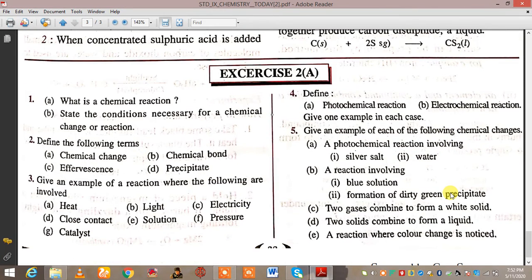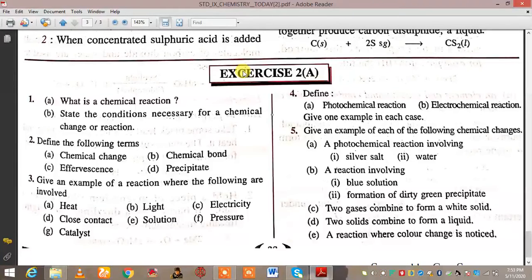Now, a few questions I am giving you, just see. You need to write answers after seeing this module. What is a chemical reaction? State the conditions necessary for a chemical change or reaction, which we have just discussed. Define the following terms: chemical change, chemical bond, effervescence and precipitate. Give an example of a reaction where the following are involved. You will write examples where these are involved, like heat is involved, light is involved, etc. Define photochemical reaction and electrochemical reaction.